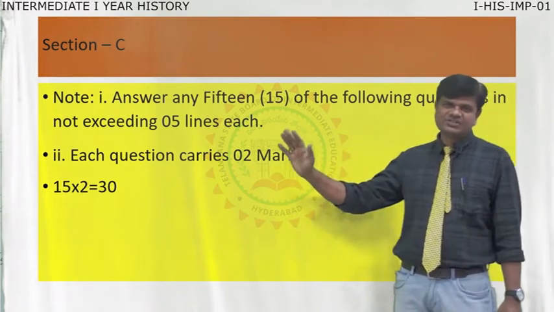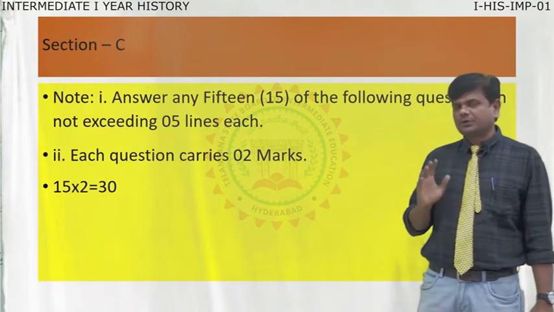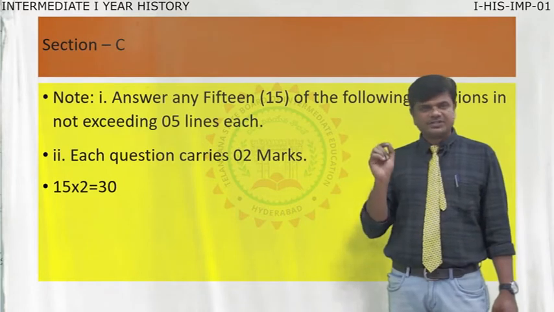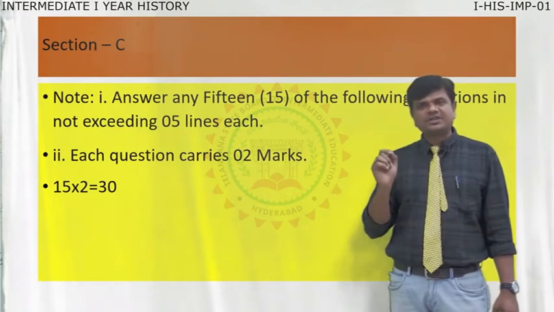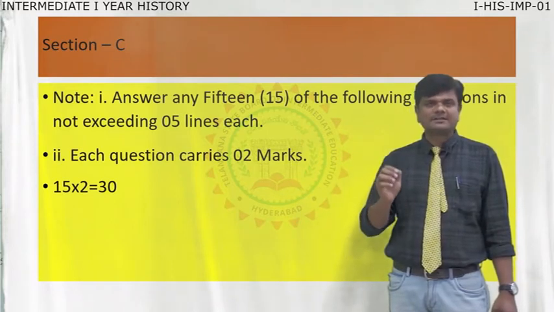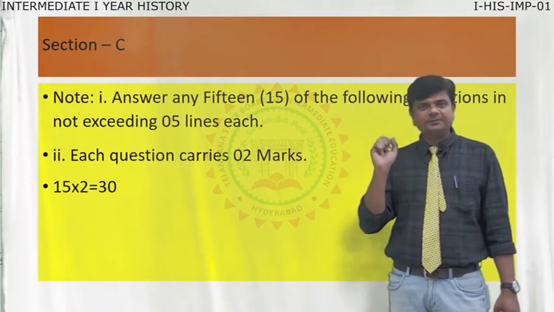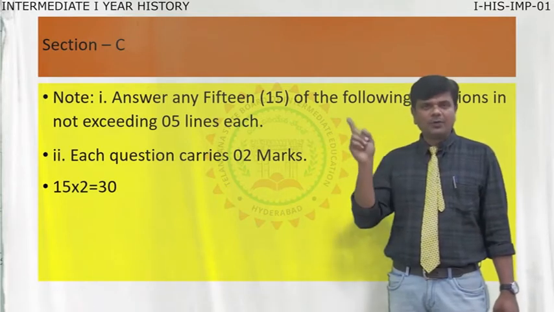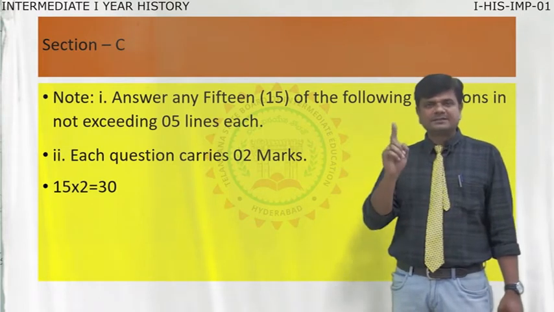Now observe: from section A 30, from section B 40, from section C 30. Total marks 100, maximum marks 100. The choice is 150 marks in total, but you have to write 100 marks only, and the pass mark is 35.